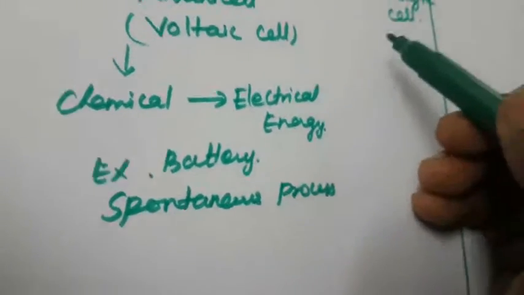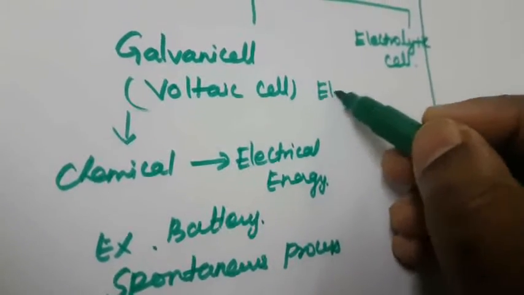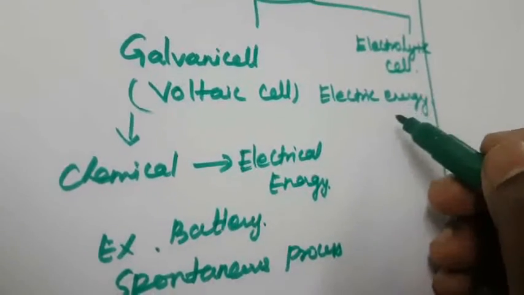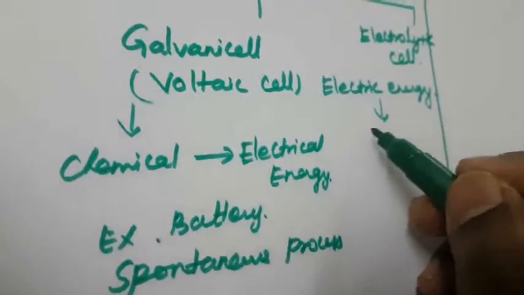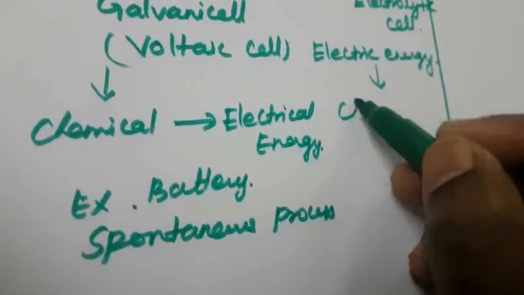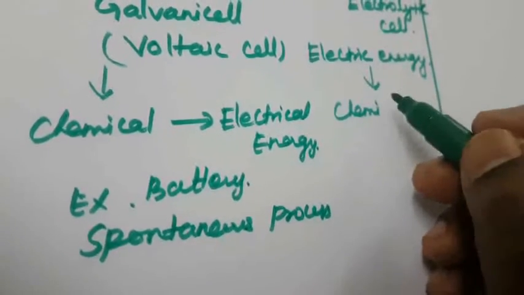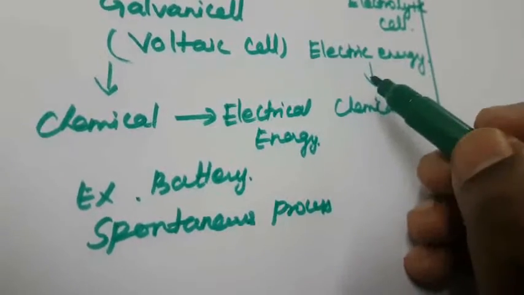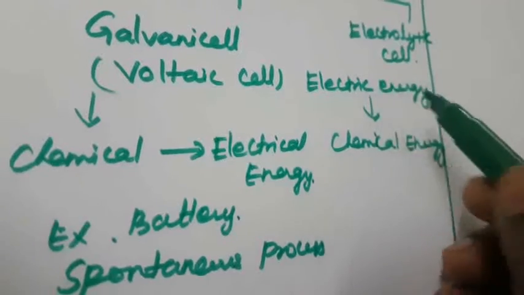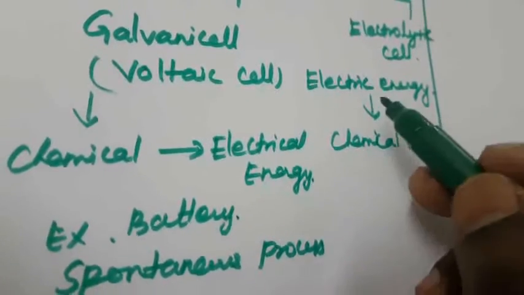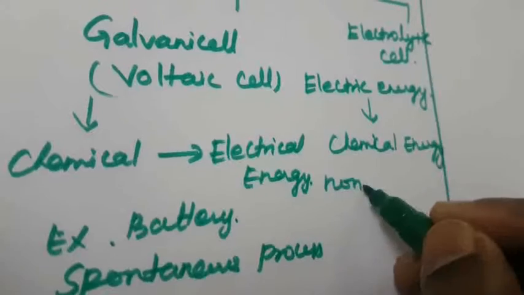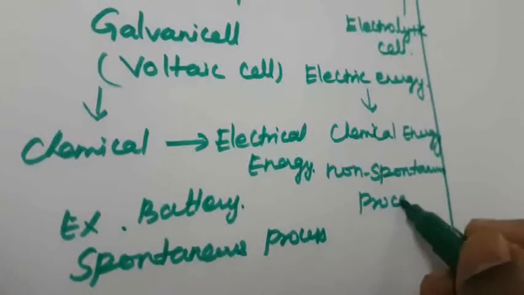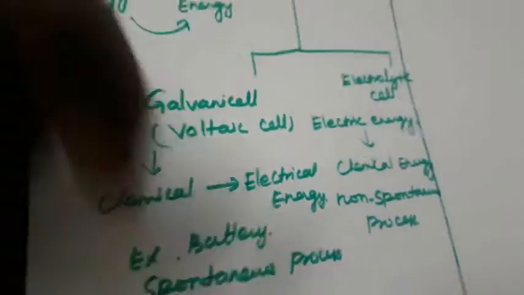Another one is, what is meant by electrolytic? Here electrical energy is supplied for the conversion. Electrical energy is converted into chemical energy. The electric current is passed through, and that converts it into chemical energy. So the applied energy is needed for this conversion of electrical energy into chemical energy. This process is called a non-spontaneous process. So that is the electrochemical cell.